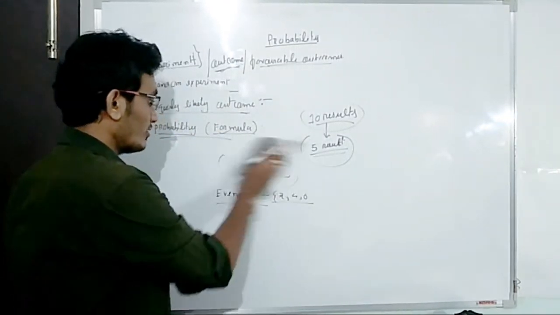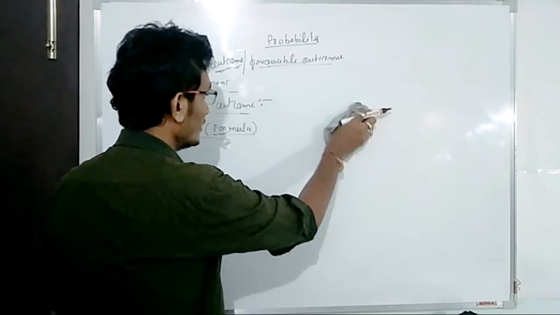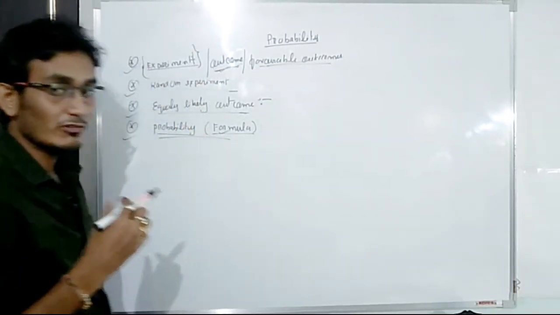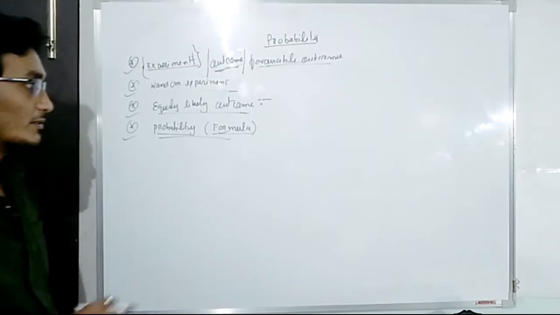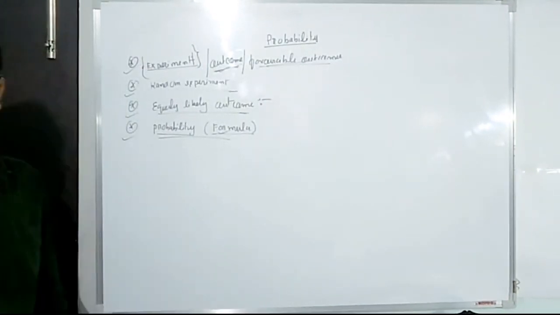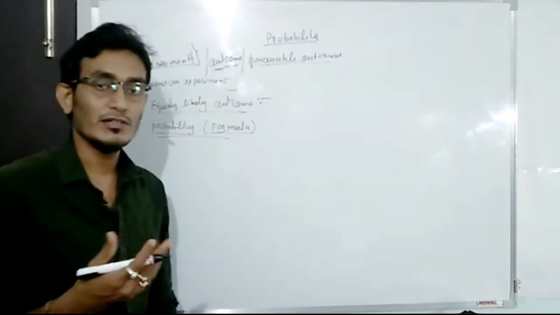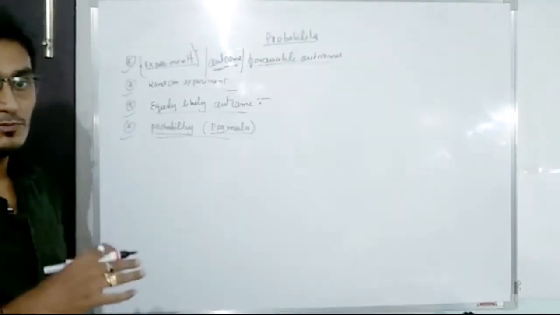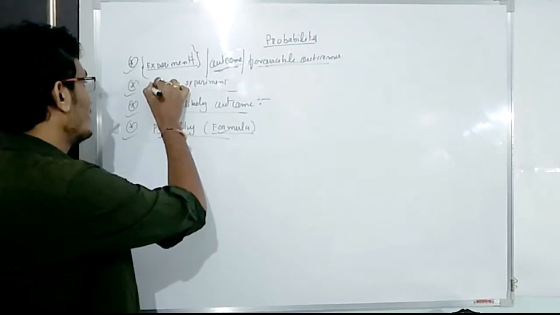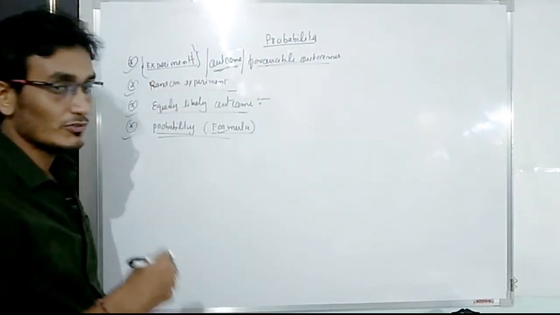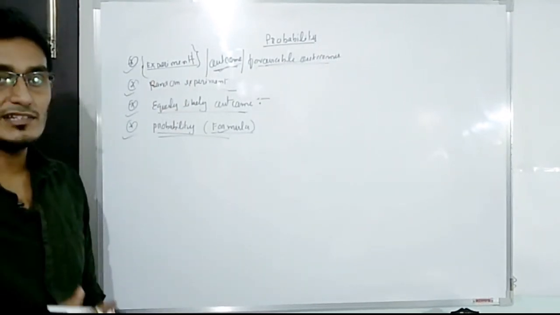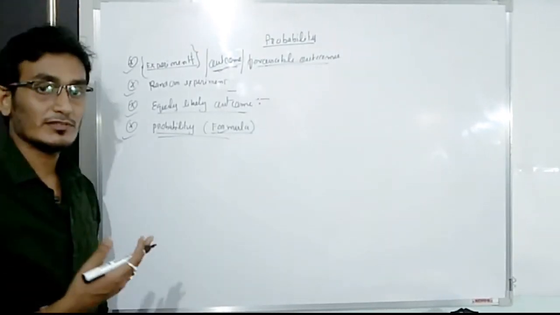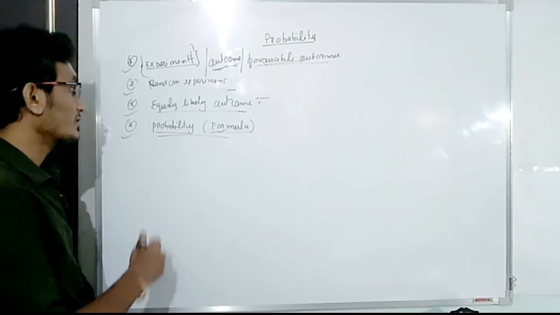The next point is random experiments. What do you mean by random experiments? The experiment in which we cannot predict the outcomes before the experiment. Suppose in throwing a dice, we don't know whether 6 will appear, whether 1 will appear, or whether 5 will appear. That means we cannot predict the outcomes before the experiment. This type of experiment is known as a random experiment.